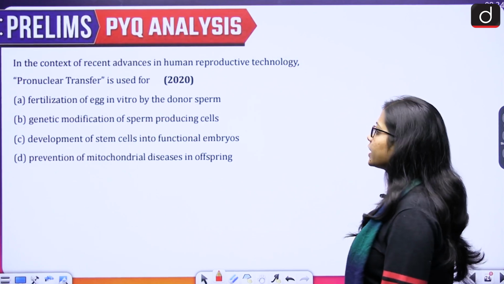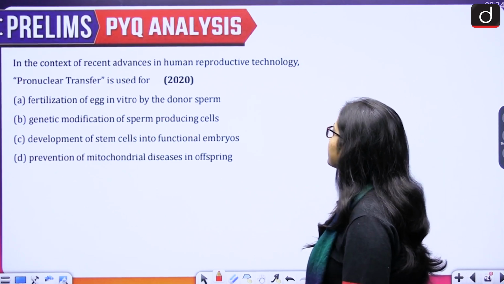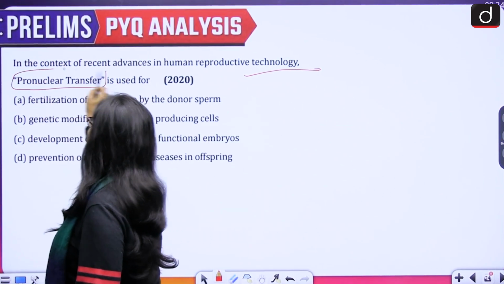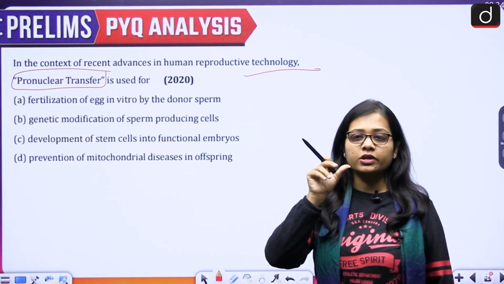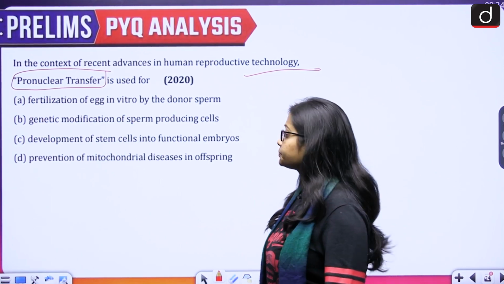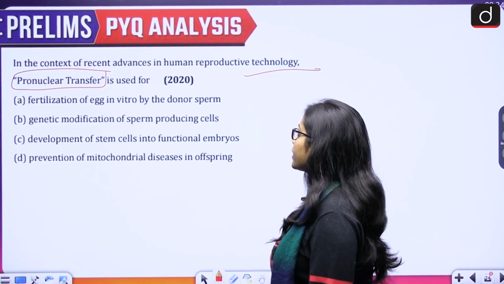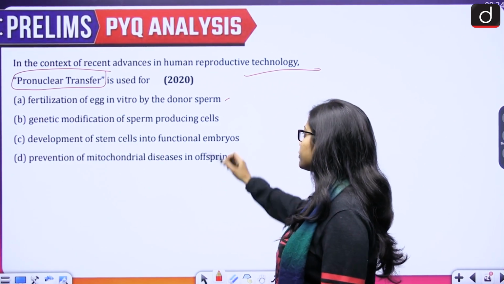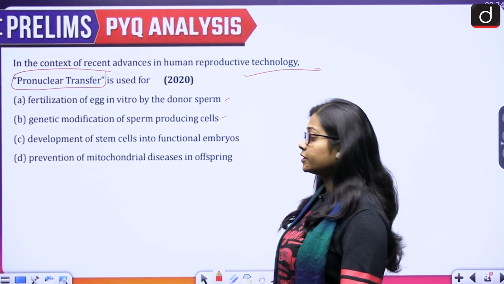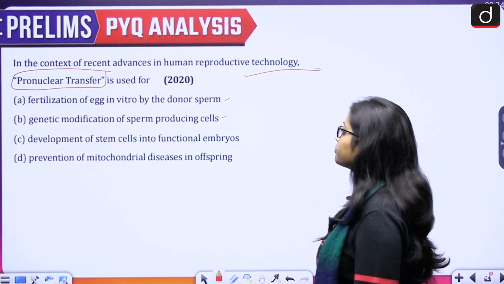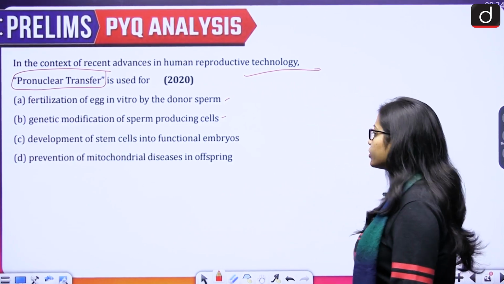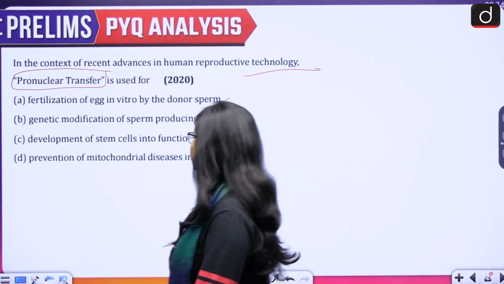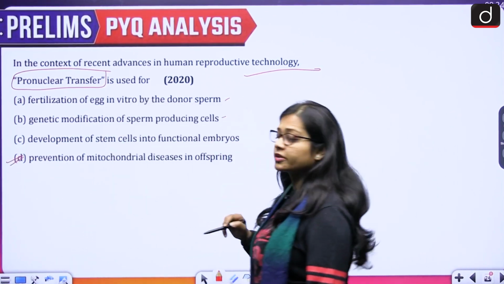Next question, that is, in the context of recent advances in human reproductive technology, pronuclear transfer is used for. So this term pronuclear transfer, it is used for what? First, fertilization of egg in vitro by the donor sperm. Second, genetic modification of sperm producing cells. Third, development of stem cells into functional embryos. Or fourth, prevention of mitochondrial diseases in offspring. Correct answer is option D, that is prevention of mitochondrial diseases in offspring.